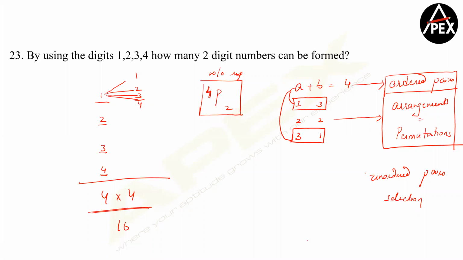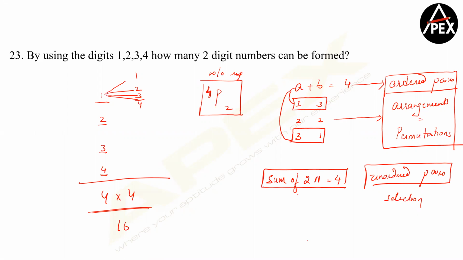Clear? Similarly, on unordered pairs, the example is in how many ways can you write sum of two natural numbers is equal to 4? That will be nothing but 1, 3 is one pair and 2, 2 is the other pair. Now this kind of concept comes under unordered arrangements. Any doubts, guys, with a small recap of numbers also?